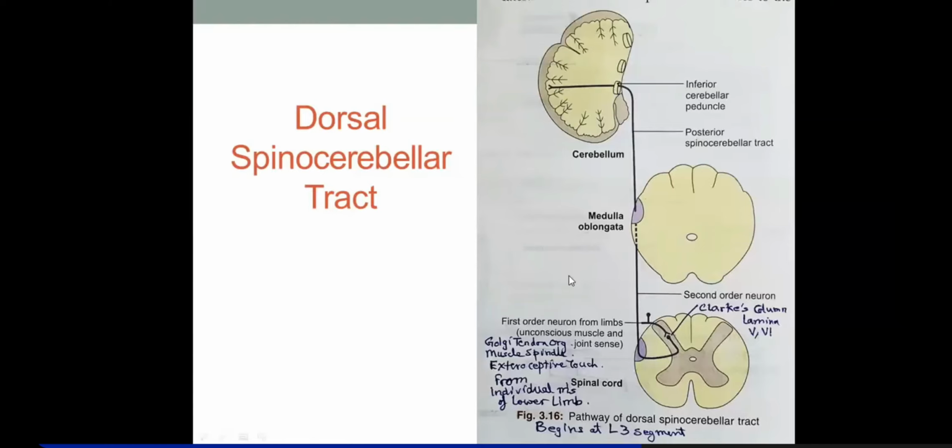Now, how to remember that this enters through the inferior cerebellar peduncle is very easy. D for dorsal, D for down. Down means below. So which cerebellar peduncle is down? It is the inferior cerebellar peduncle. So remember that the dorsal spinocerebellar tract enters through the inferior cerebellar peduncle into the cerebellar cortex.